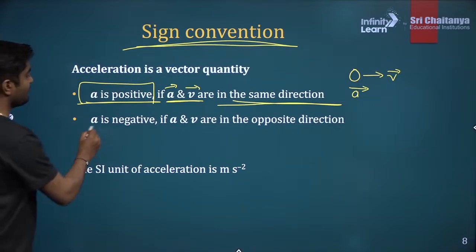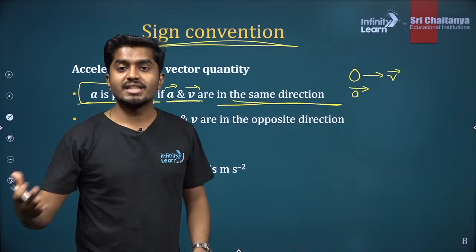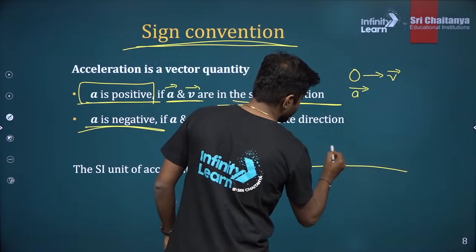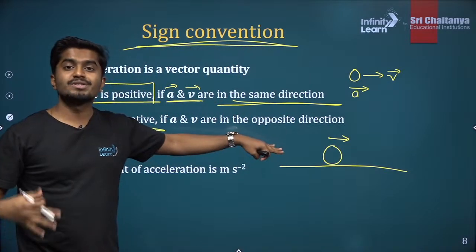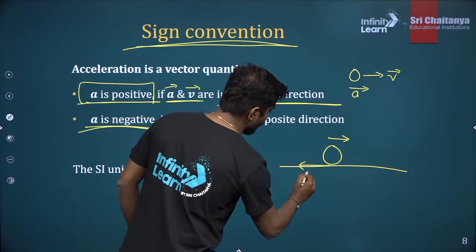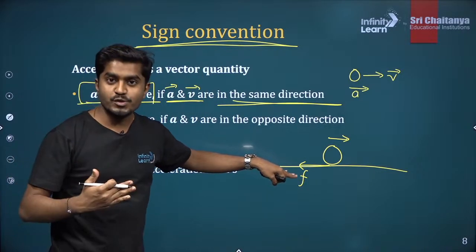And when it is negative, let's suppose velocity and acceleration are in the opposite direction. So when do you see this kind of case? If an object is moving in this direction, and let's suppose there is friction. Because of the friction, there is a frictional force, and acceleration is in the opposite direction.